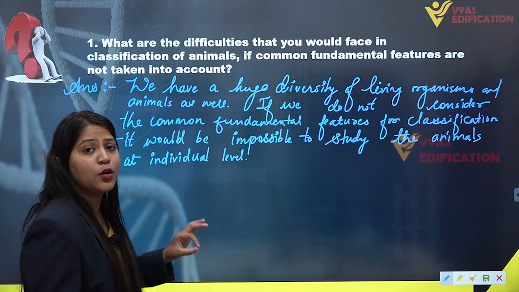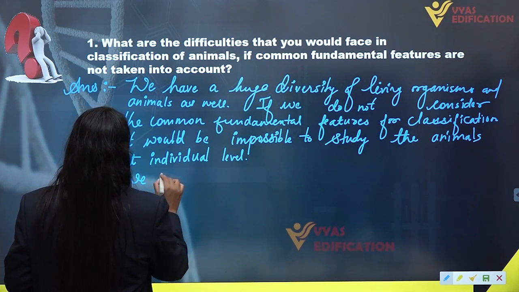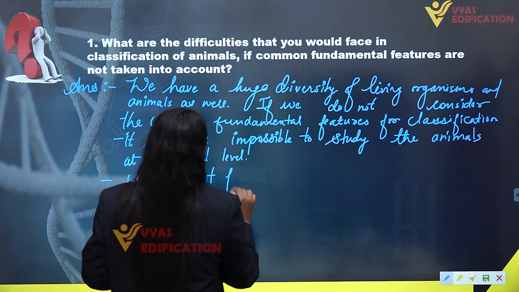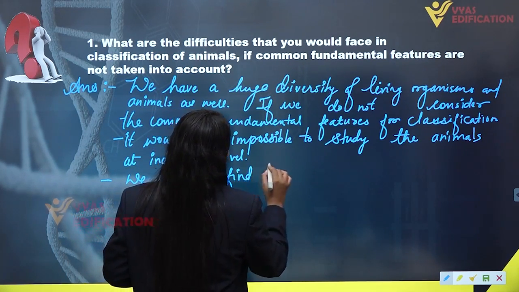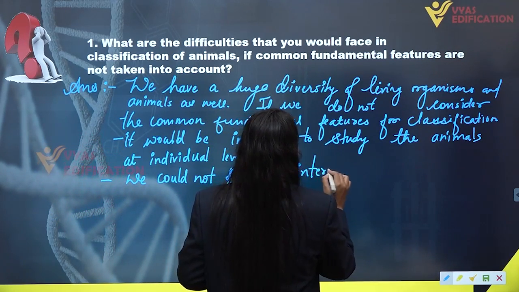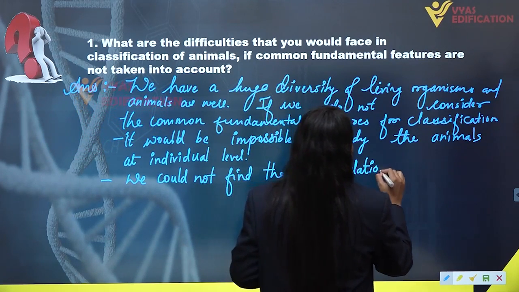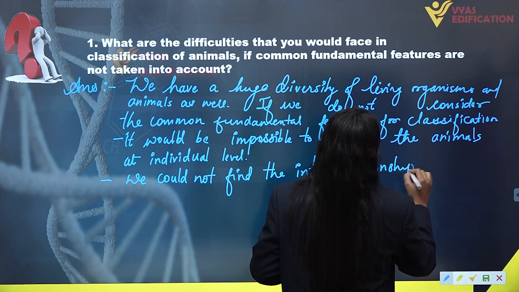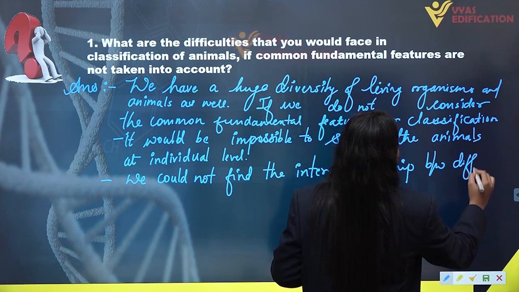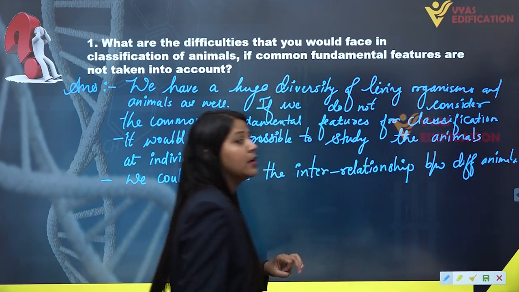Also, we could not find the interrelationship between different animals. All right.